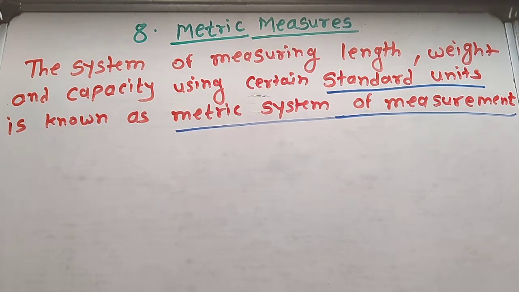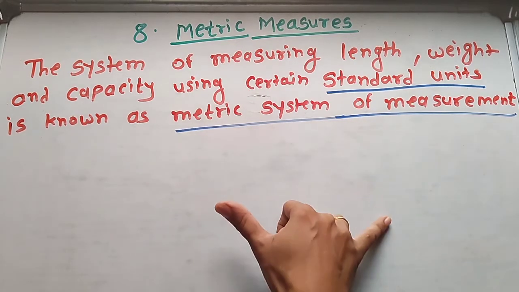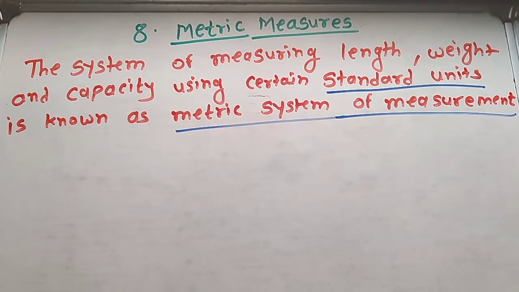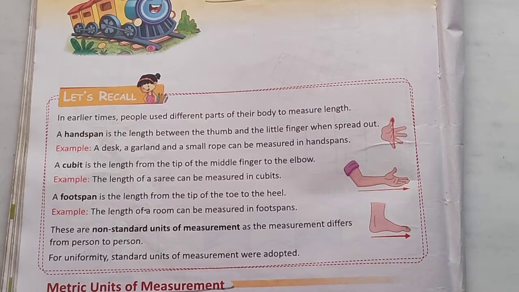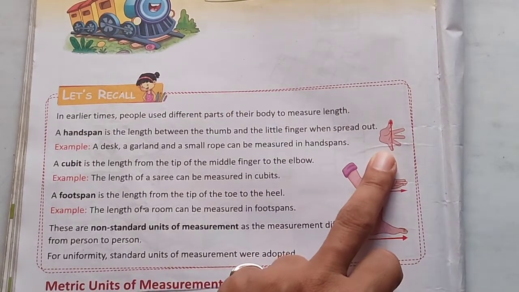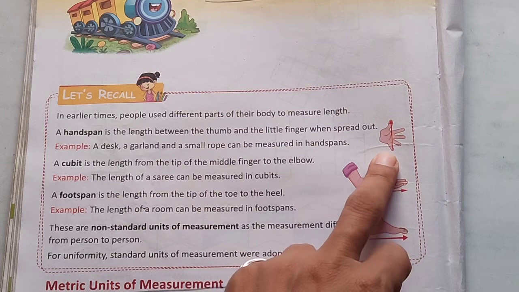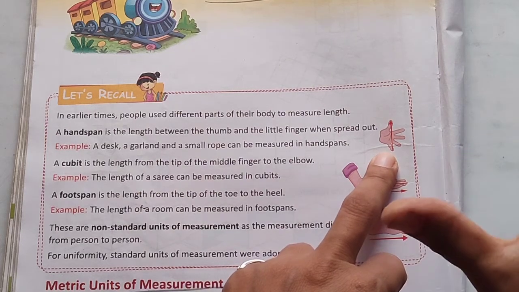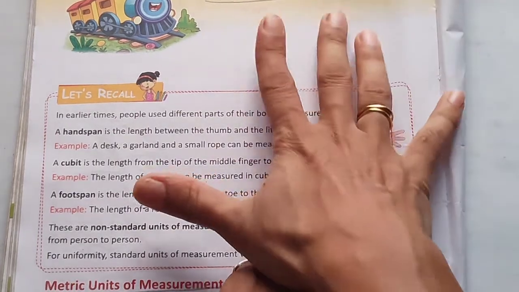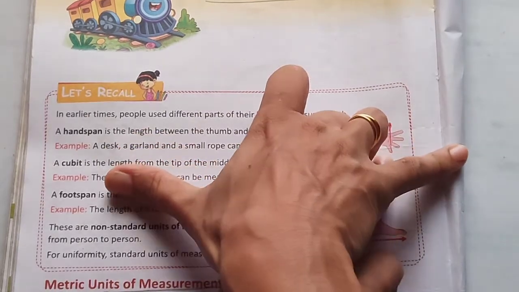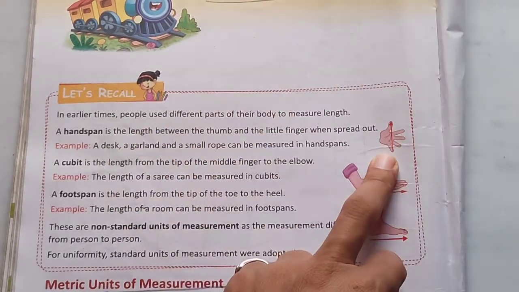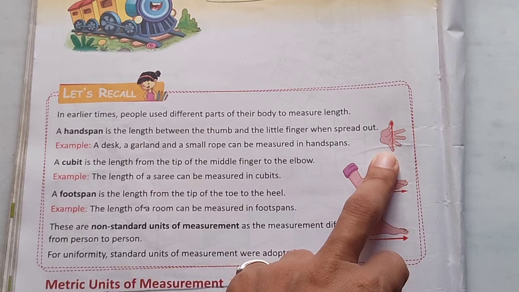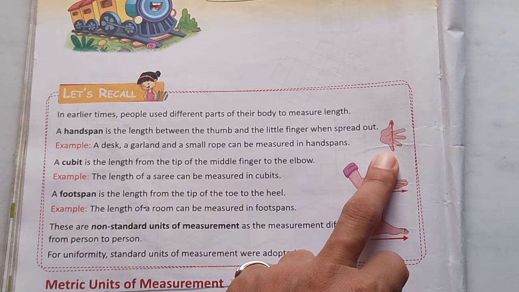So in earlier times people used different parts of their body to measure length. See, like this, hand span. Okay. So hand span means, see, this is in the picture. See here in this picture, this is hand span. Okay, the length between the thumb and little finger is called hand span.